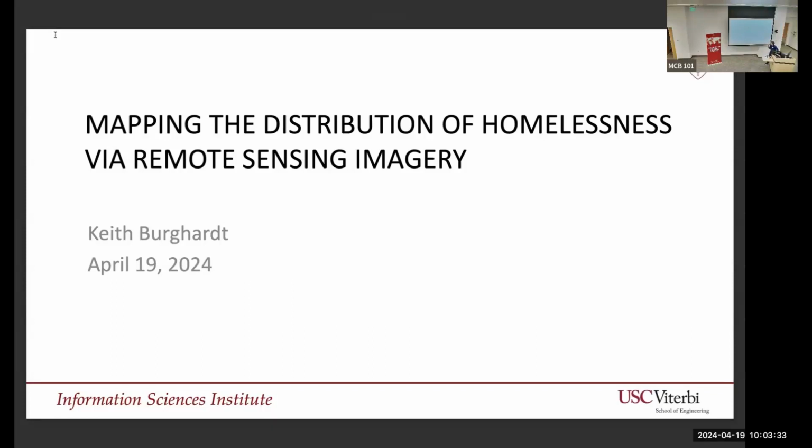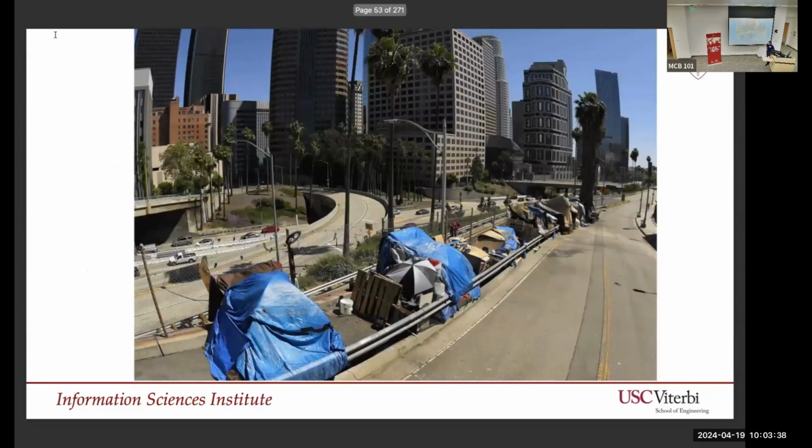Today I'm going to be discussing mapping the distribution of homelessness via remote sensing. And of course, as many of you might recall in maybe your drive to work today, this is the issue that we often see, that homeless encampments are very visible and very, you know, problematic, as was alluded to previously.